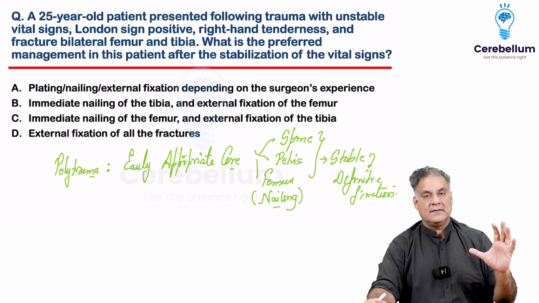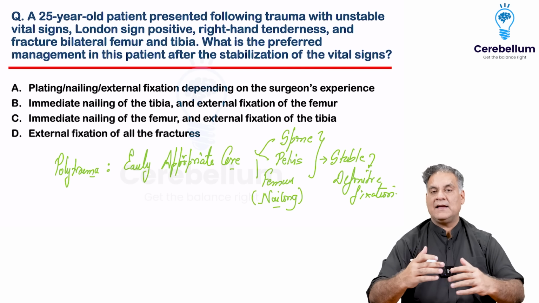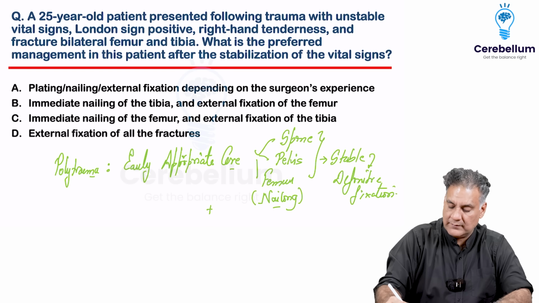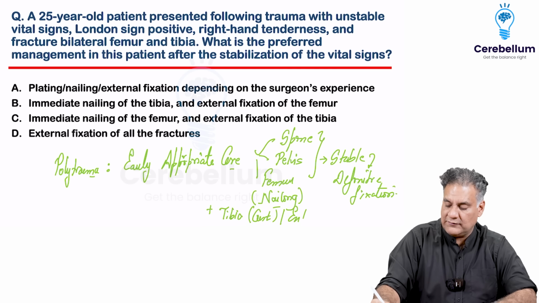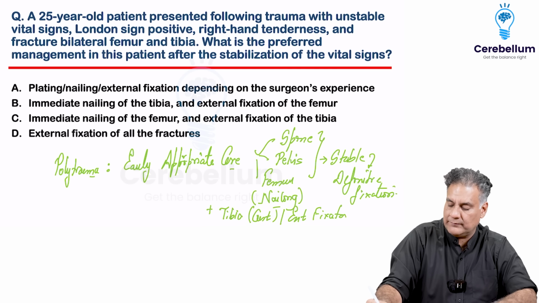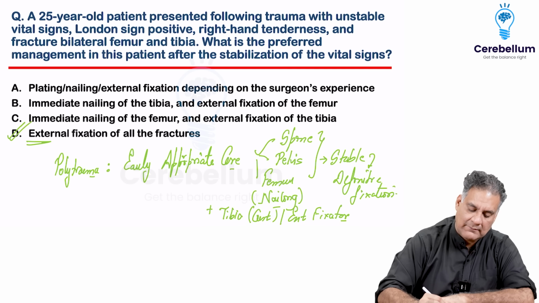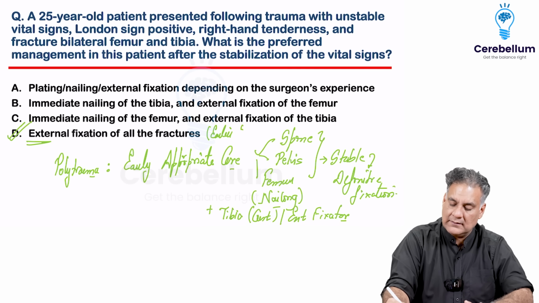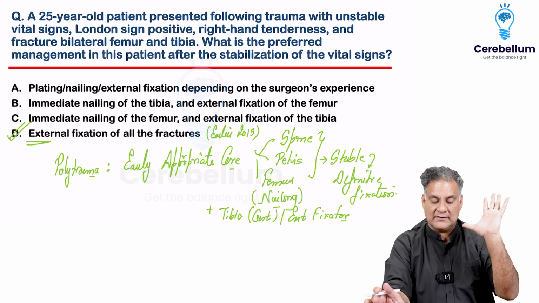And for tibia, they usually say you need not do anything or you need not apply an external fixator. But they don't say don't apply. So if something has to be done in tibia, usually just a cast is applied. All right. Either way, external fixator is not contraindicated, can be applied. Now, when I look at the options, external fixation of all fractures. This could have been the answer if it was before 2015. Earlier than 2015, they were just doing damage control orthopedics, stabilize, nothing else. That was an answer, but not preferred now.